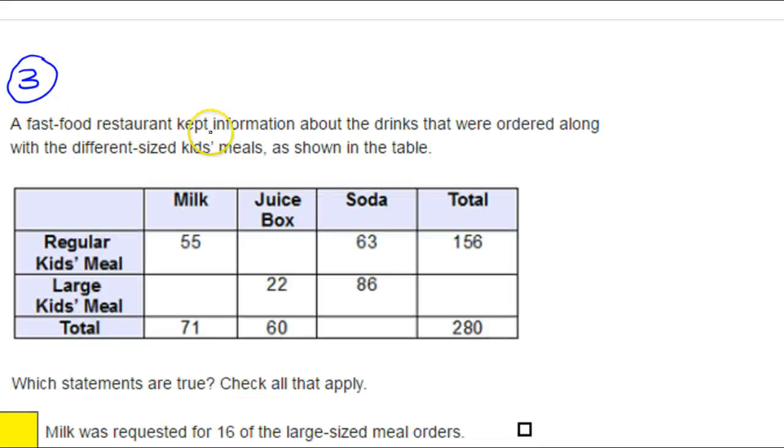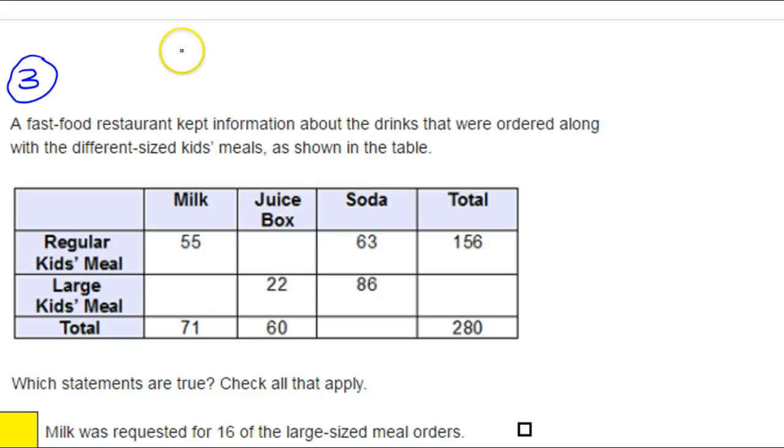A fast food restaurant kept information about the drinks that were ordered, along with the different sized kids' meals as shown in the table. So we've got this table, regular kids' meal, large kids' meal, and in each case, they got either milk or juice or soda, and we have the totals shown here. First of all, let's fill in the missing numbers. So in the milk column, we have a total of 71, but we see for the regular kids meal, that was 55. So we should be able to subtract to find the missing number.